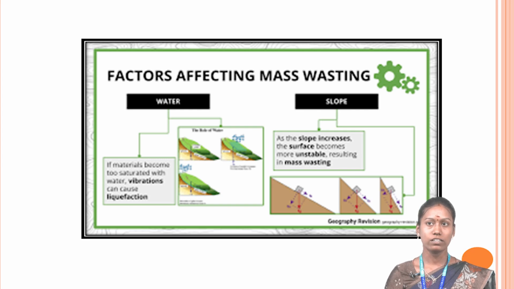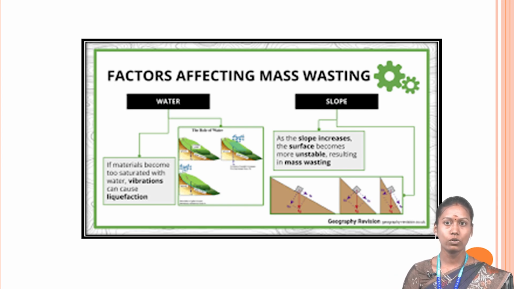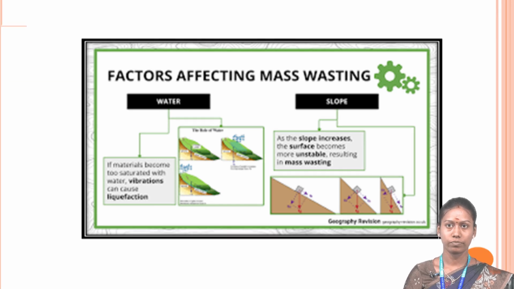Then the factors affecting mass wasting, which include water on the slope. When the water intrudes on the slope, the soil gets loosened and it gets eroded, which causes the rocks to slide. These are the factors affecting mass wasting.